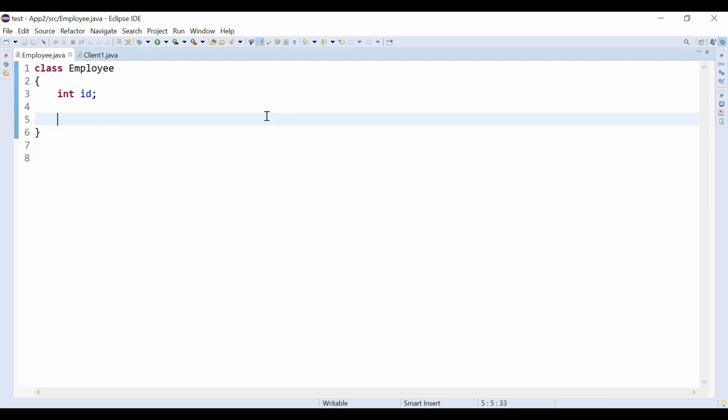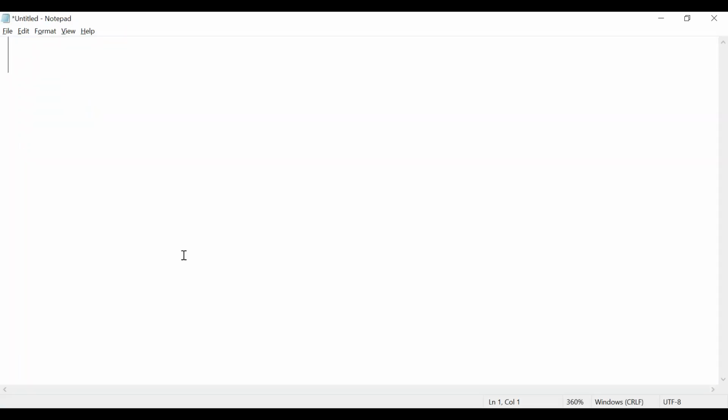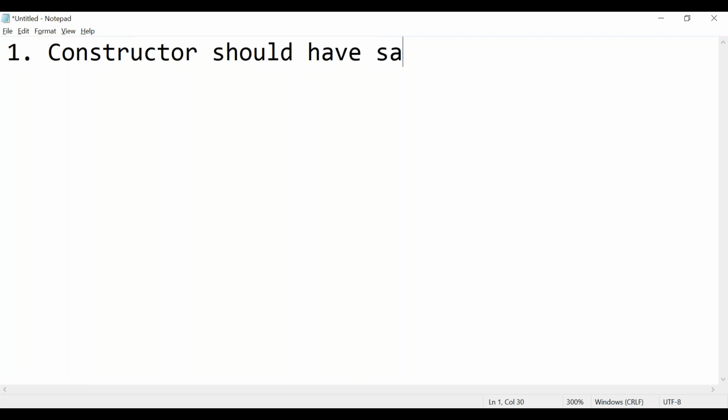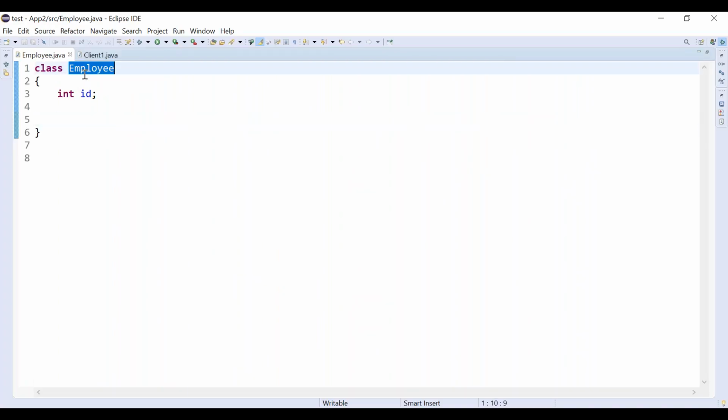What is meant by a constructor? The first rule is that a constructor should have the same name as the class name. What is the class name here? The class name is Employee. So this is the constructor.